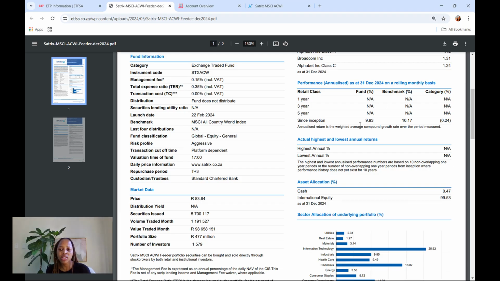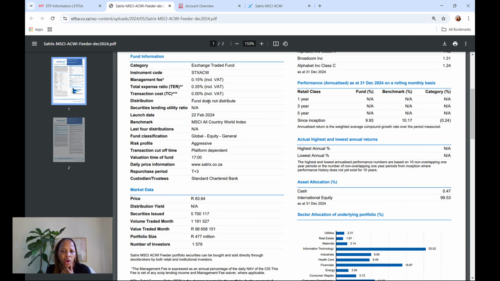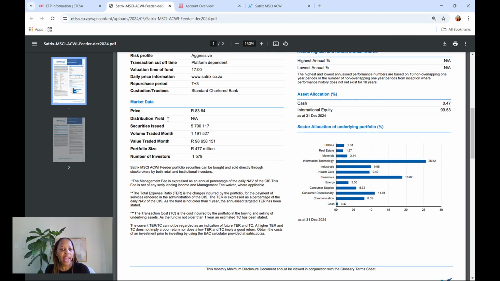Okay, same story about performance. This is a fund that was launched last year, so there's not much information about the performance for the past 1 year, 3 years, 5 years. And then you will see here something that might interest you. The number of investors in the fund currently is 1,579 investors. The portfolio size is currently 477 million rand. That's understandable, right? Because this is a new fund.